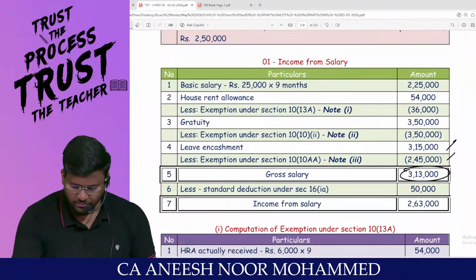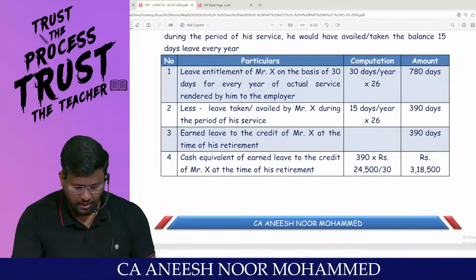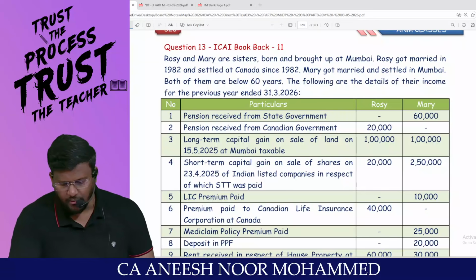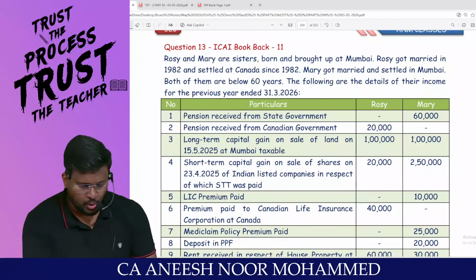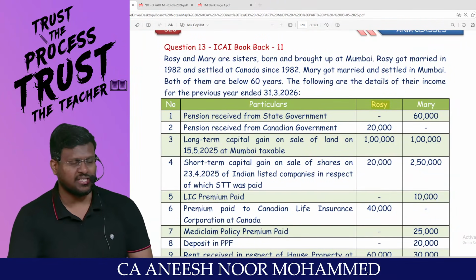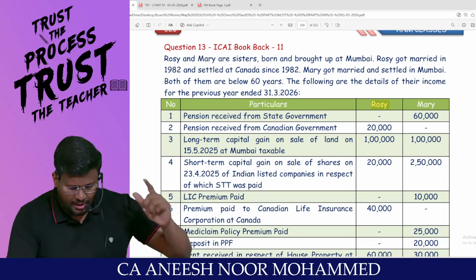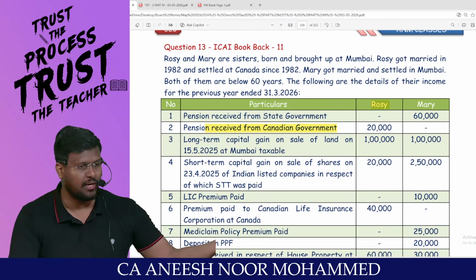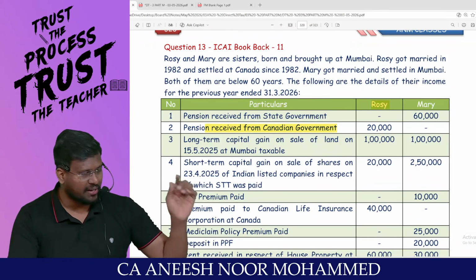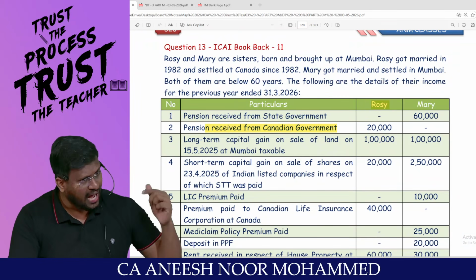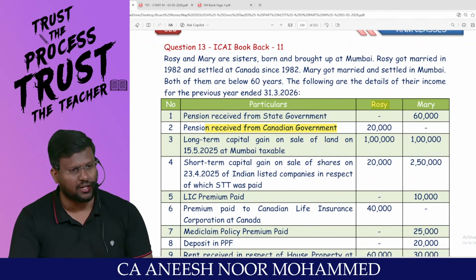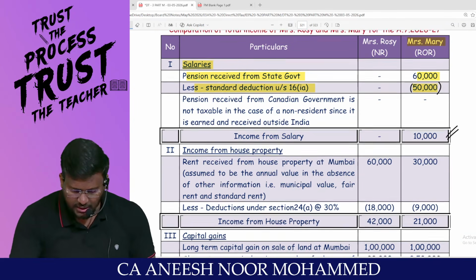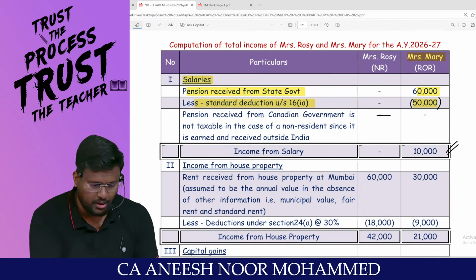Next one, the second income. Pension received from Canadian government, 20,000. Rosie is a non-resident. If Rosie is getting pension from Canadian government, income has accrued or arisen outside India. Neither A nor R has been satisfied. It's a foreign income. Foreign income will not be taxable in the hands of the non-resident. So this 20,000 will not be taxable here. Are you all really with me?